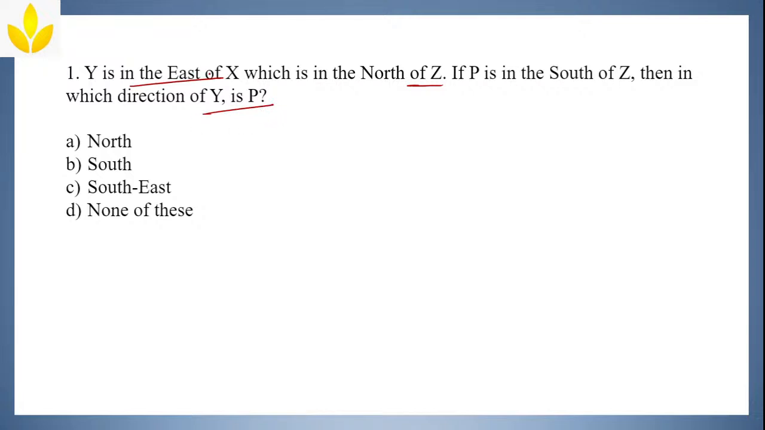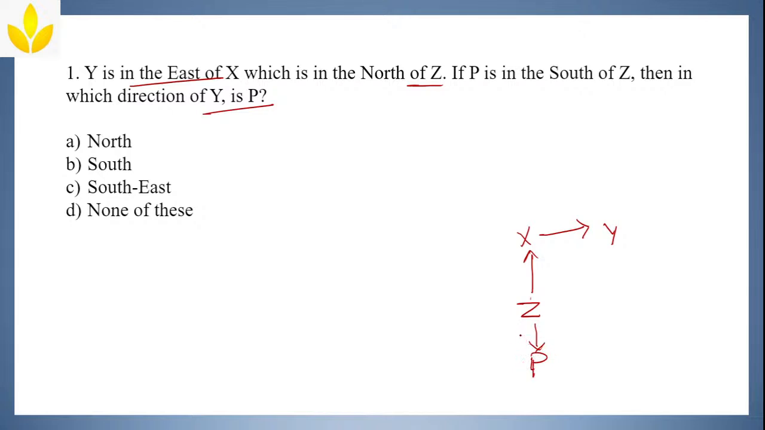Y is in the east of X. So which direction is Y? When you take X, to the east of X you can see Y. Which means X is in the north of Z. If you take Z here, X is in the north direction of Z. Next, if P is in the south of Z, Z is already here and P should be in the south of Z. South direction is here.